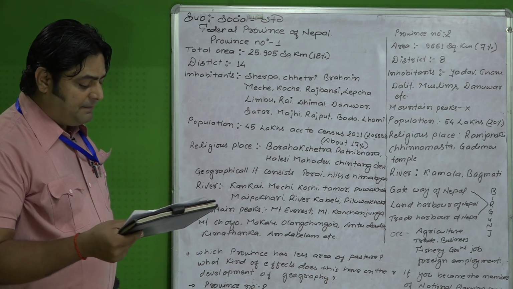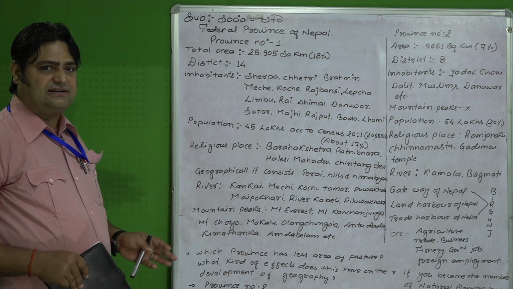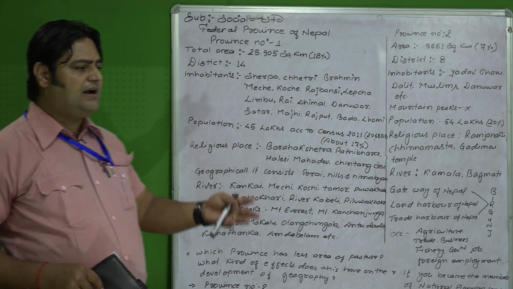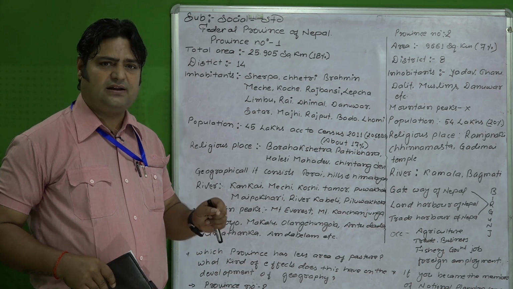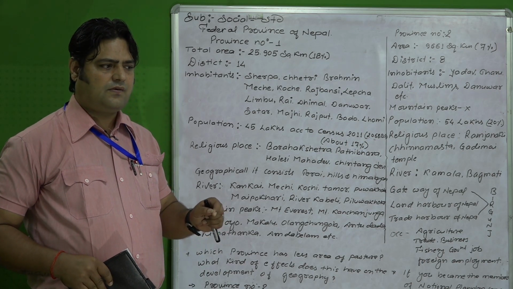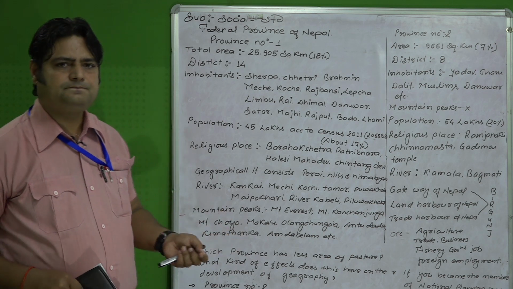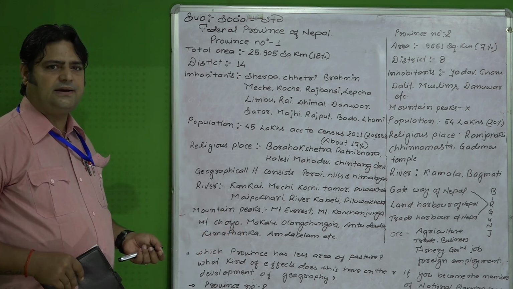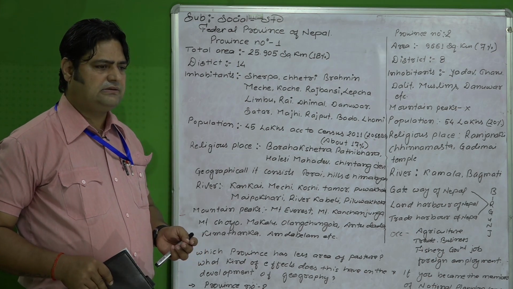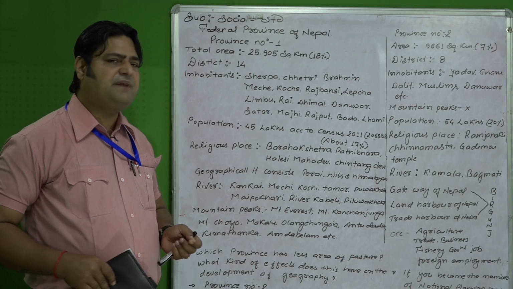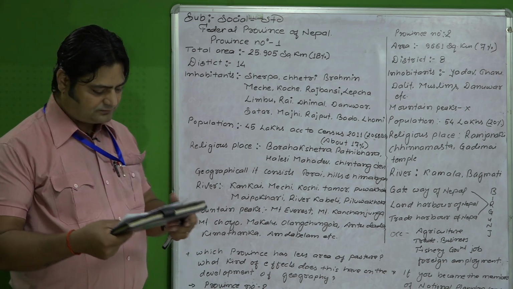Similarly, people are not conscious about their health, so that most frequently epidemics are caused there. Epidemics means mahamari. Diarrhea, like diarrhea, waterborne diseases. Such types of problems are mostly practiced in province number 6.